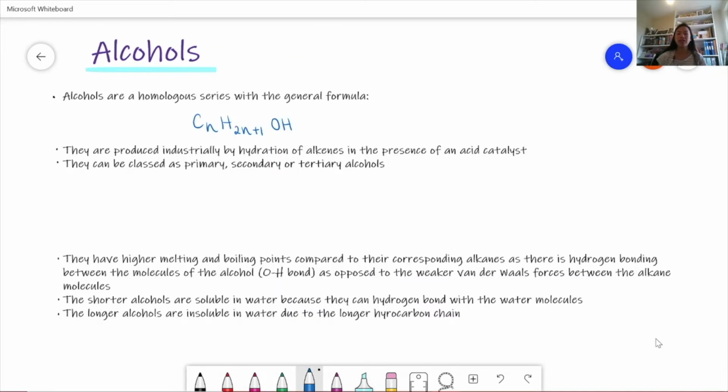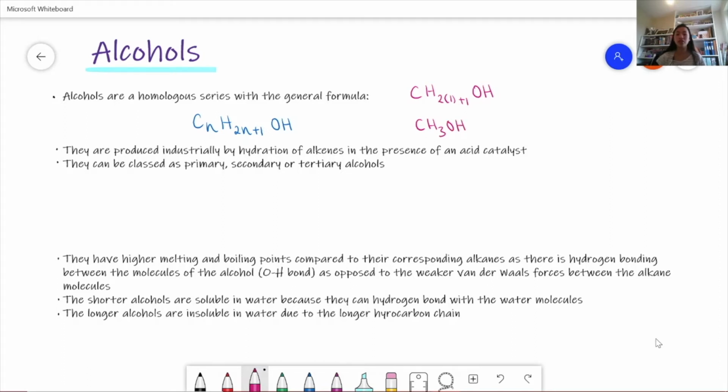Now I'm going to introduce alcohols. So alcohols are a homologous series with the general formula CnH2n+1OH. So the first alcohol we have is methanol. That would be when you sub in n equals 1. So we would get a formula of CH2 multiplied by 1 plus 1 OH. So methanol has the formula CH3OH.